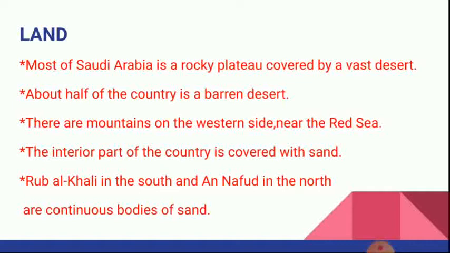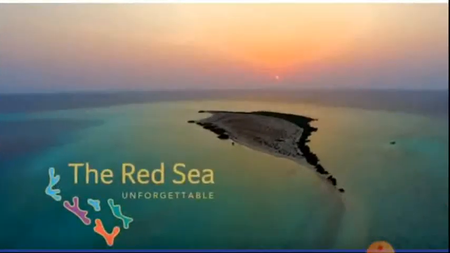Mostly, Saudi Arabia is a rocky plateau covered by a very vast desert. About half of the country is a barren desert. There are mountains on the western side near the Red Sea. The interior part of the country is covered only with sand. Rub al Khali is in the south and An Nafud is in the north. These are the continuous bodies of sand in Saudi Arabia. This is the Red Sea.